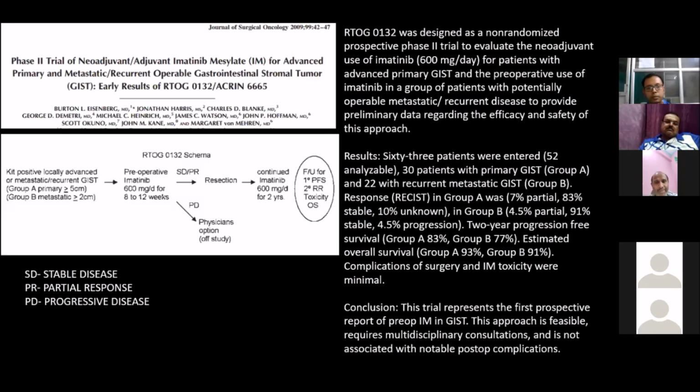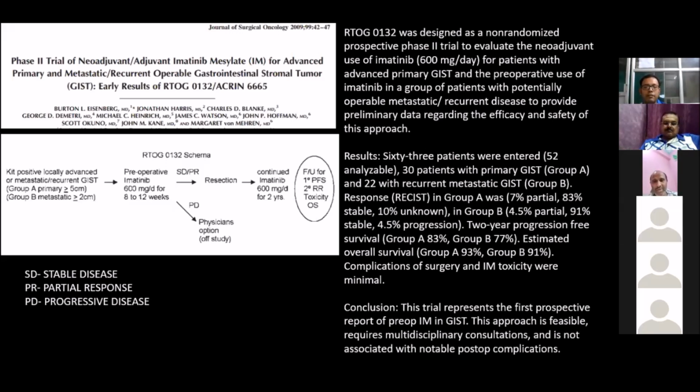Assessment was progression-free survival, recurrence rate, toxicity, and overall survival. Those who underwent progression were opted out of the study. So what was found was that, in patients with advanced primary GIST and the preoperative use of imatinib in patients with potentially operable metastatic or recurrent disease, it was concluded that this approach has a very good result.